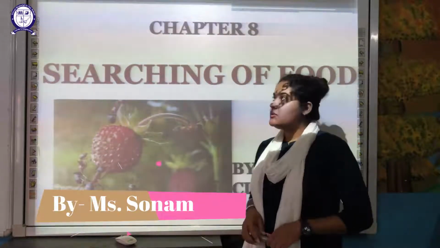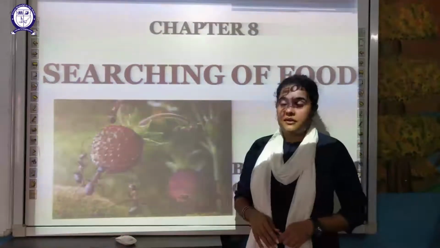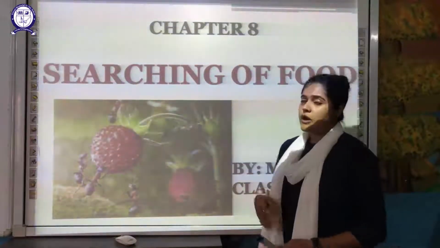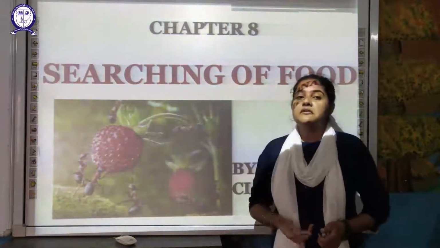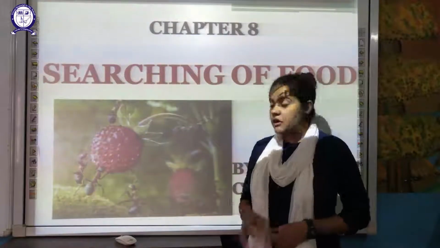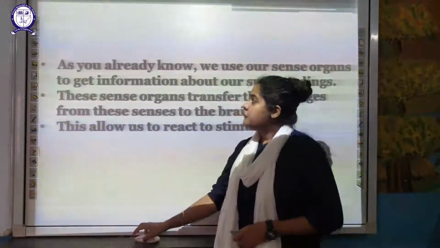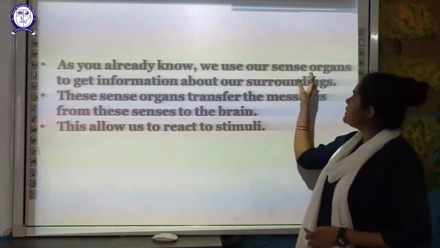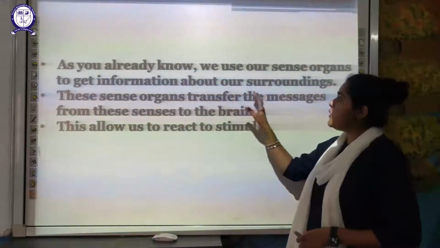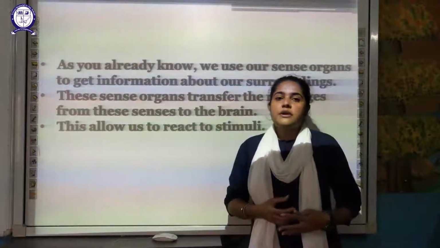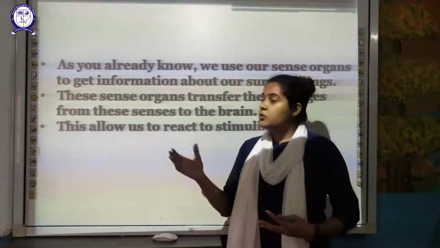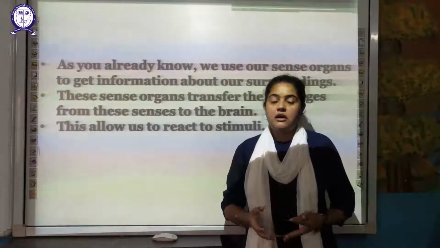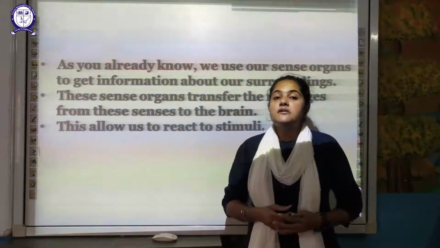So today we are going to start chapter 8 for class 5th, that is Searching for Food: how different animals use their different senses in order to search for food. So let's begin. First of all, as you are already aware, we use our sense organs to get information about our surroundings. In order to get information about what is there in our surroundings, we use our different sense organs.